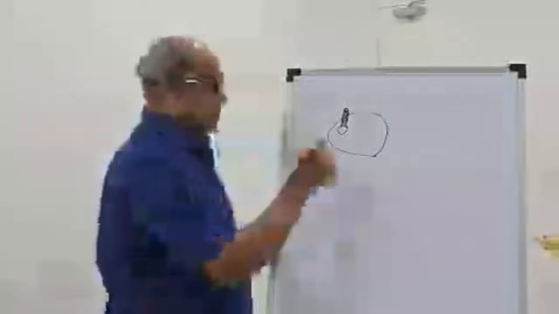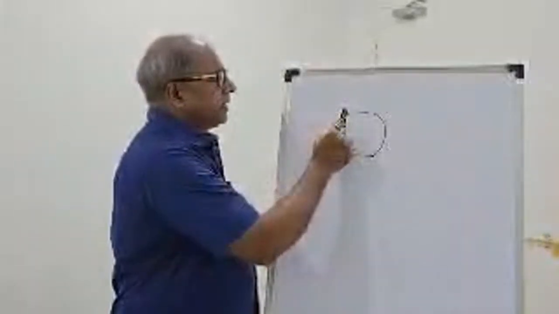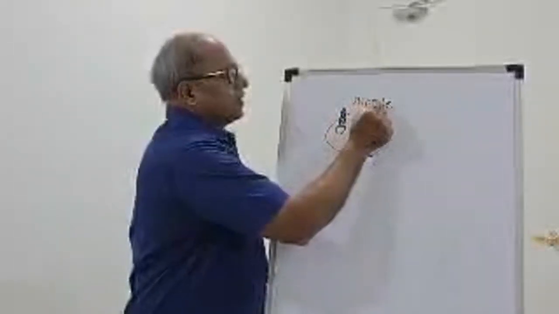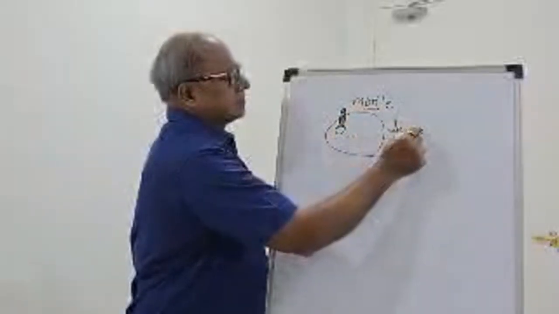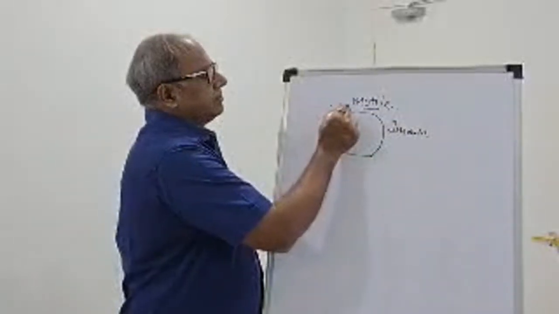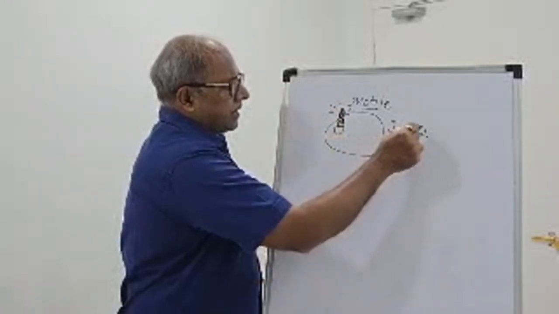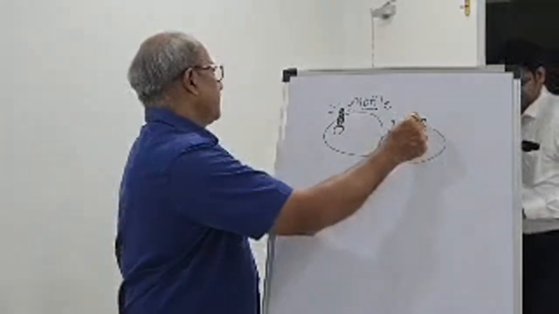In the same way, every cell of the body has a cilia, which is either motile or immotile. It is a sort of antenna over the cell. Whenever there are other cells along with it, they also have an antenna.